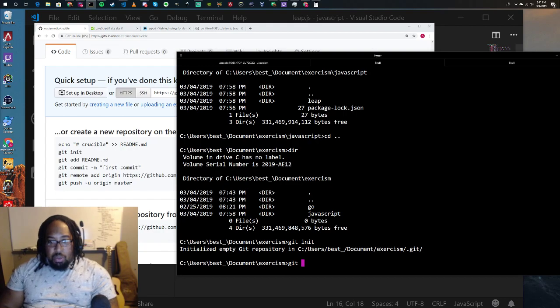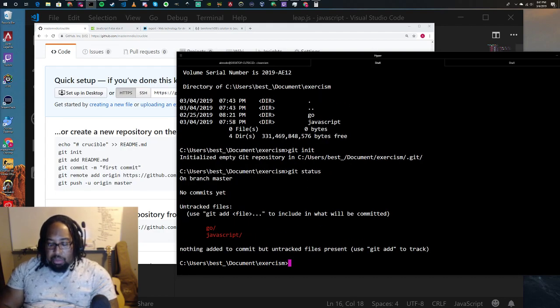I'm going to do a git status here. So it lets me know that I have these folders here, and they're there, but they're untracked. And you have to explicitly tell Git to track files. So I'm going to do git add. I'm going to add a dot here. And so that's going to add everything that's in my current directory